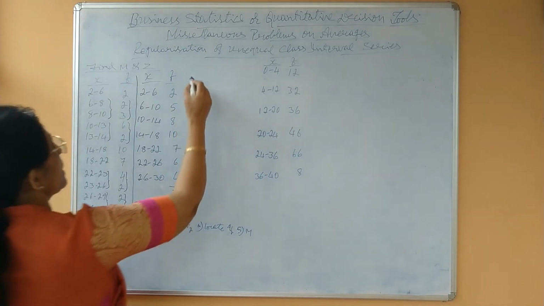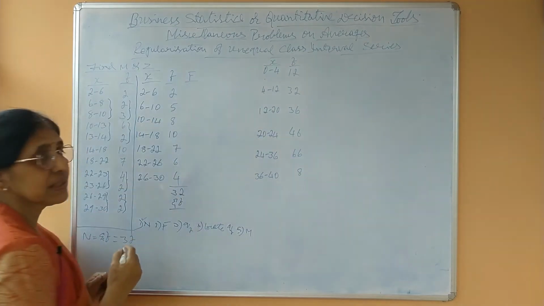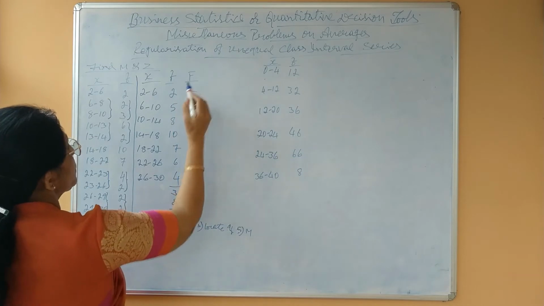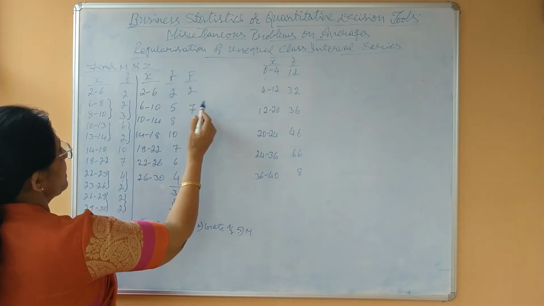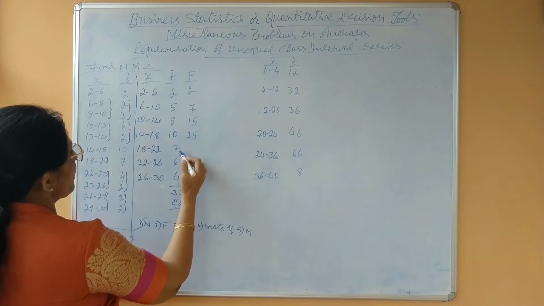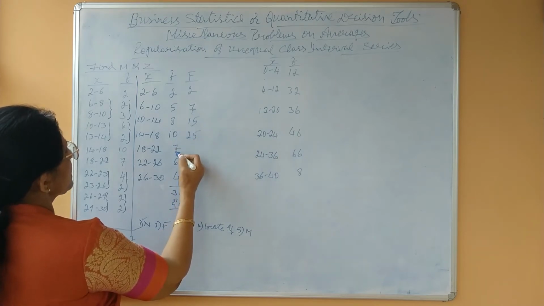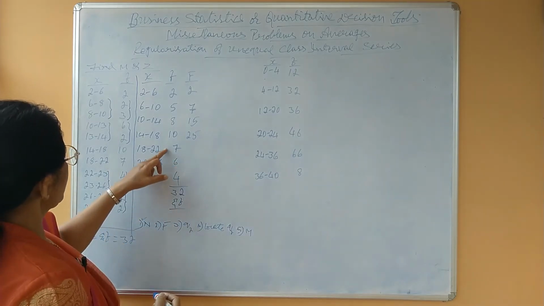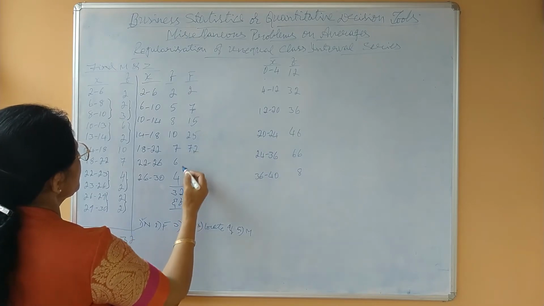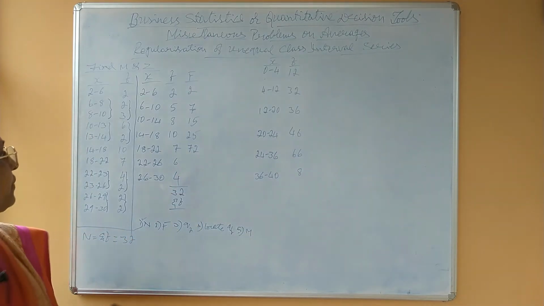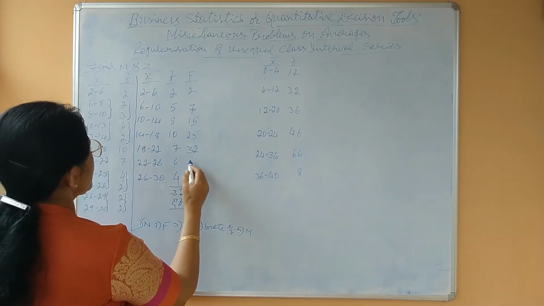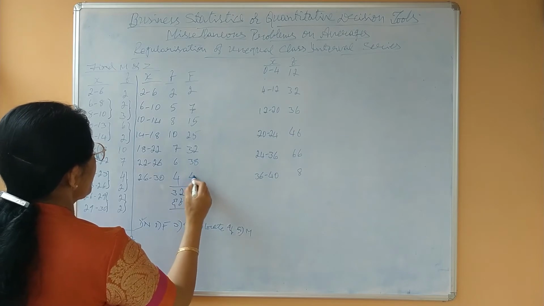It is over. Now take cumulative frequencies, that is capital F. It is known to you. 2 plus 5, 7 plus 5, 15 plus 10, 25 plus 7, 32 plus 6, 38 plus 4, 42.